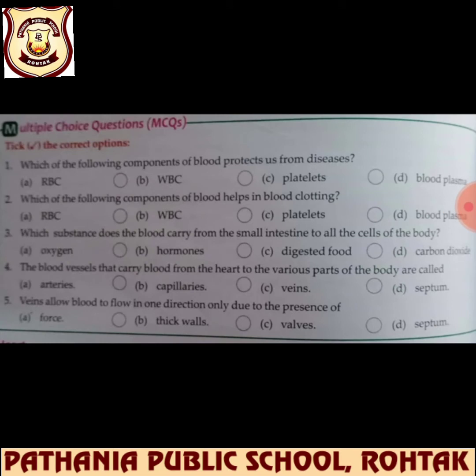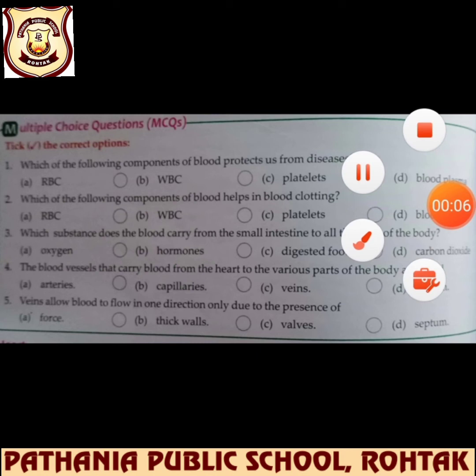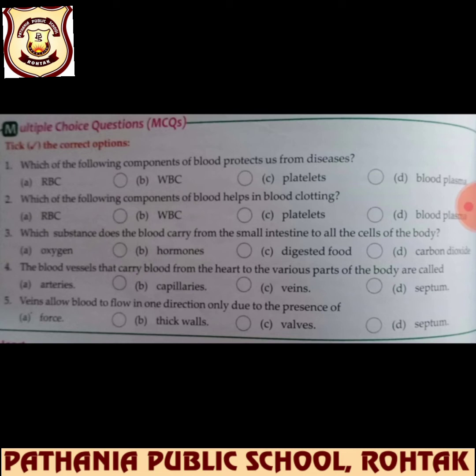Beta, let's do the MCQs now. Tick the correct options. Which of the following components of blood protects us from disease? Of course, WBC. Which of the following components of blood helps in blood clotting? That is platelets. Which substance does the blood carry from the small intestine to all the cells of the body? That is digested food taken up by the small intestine, beta.